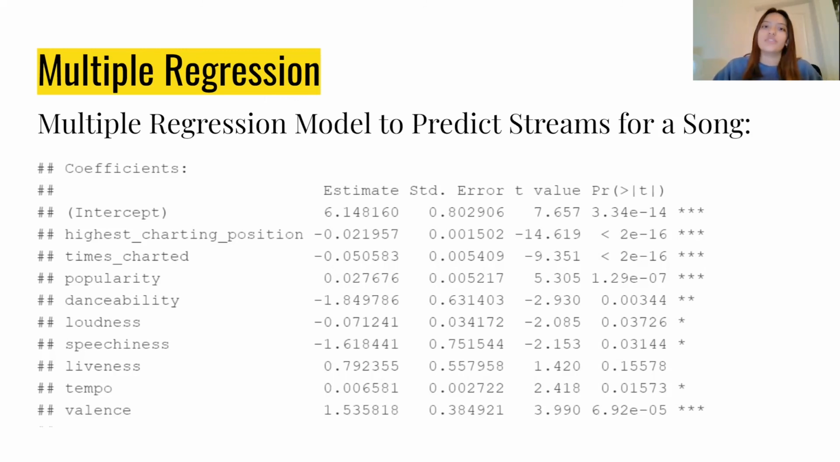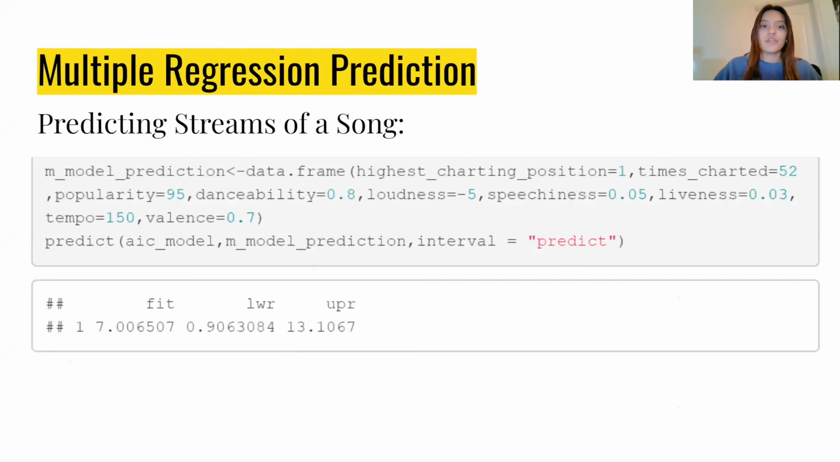So this model shows that when the highest charting position, number of weeks charted, danceability, loudness, or speechiness decrease, but the other variables remain constant, the number of streams increase. This model also shows that when popularity, liveness, tempo, or valence increase, but the other variables remain constant, the number of streams increase.